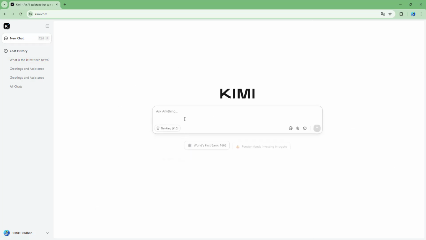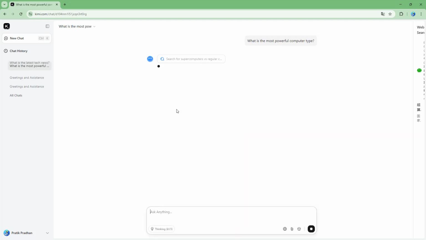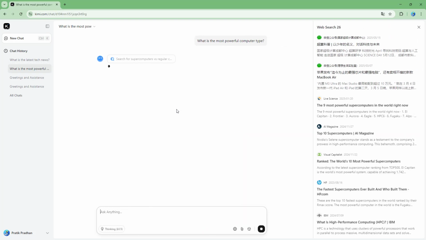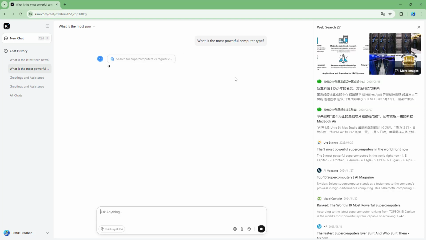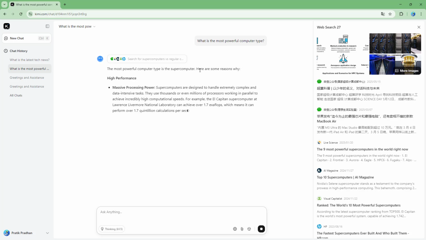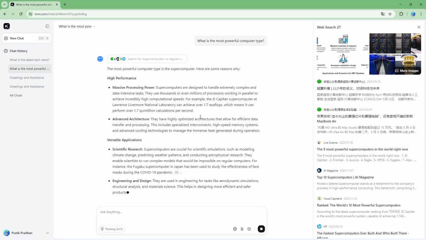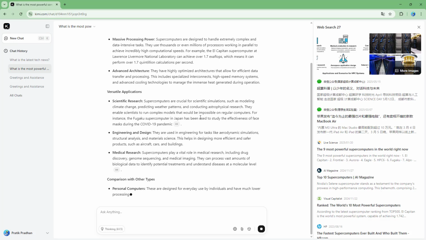You can also go ahead right here and let's say, for example, ask something like, what is the most powerful computer type? And if I were to go ahead and ask it out right there, then what happens is that it'll go ahead and answer our questions based on the contents that it gets. So it says the most powerful computer type is a supercomputer, and here's why, and then it gives the reasons as well. And that is how you can get started with simple prompts in Kimi.